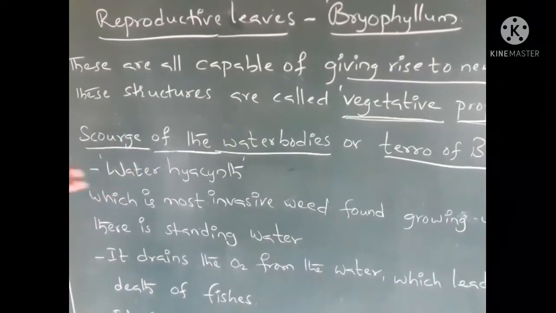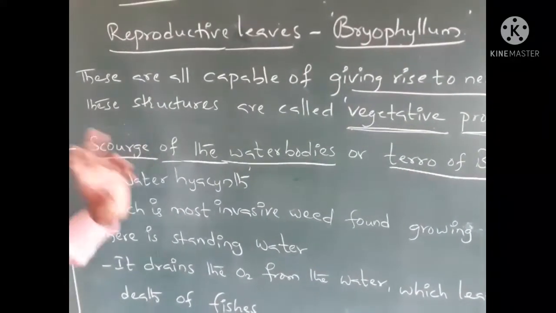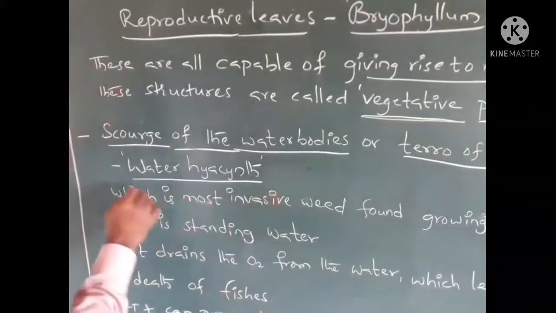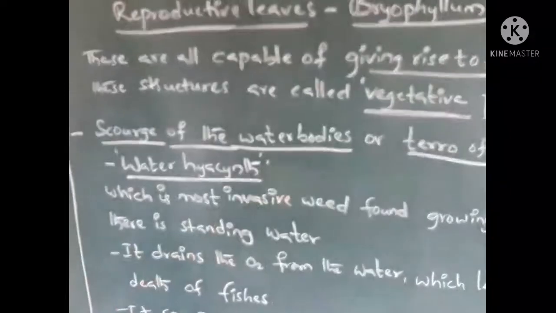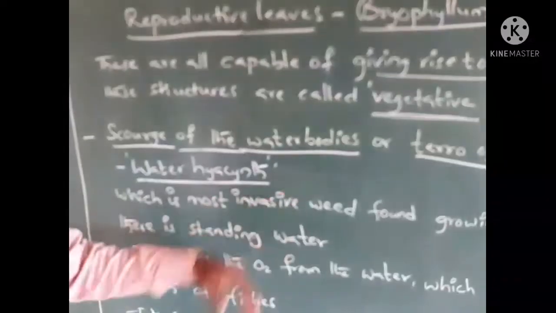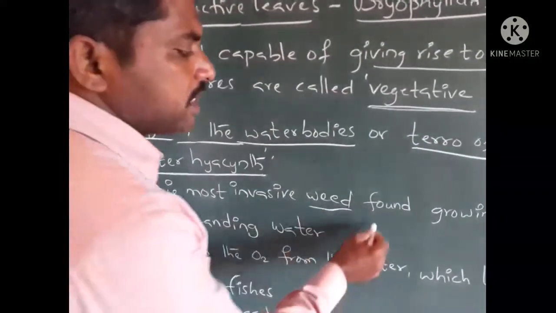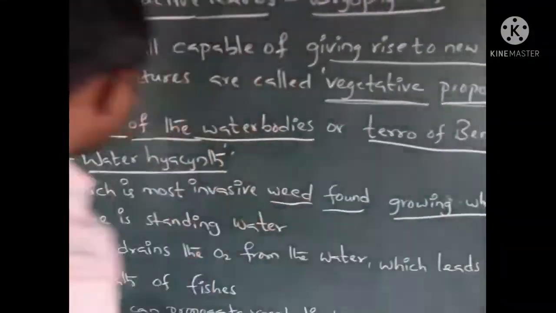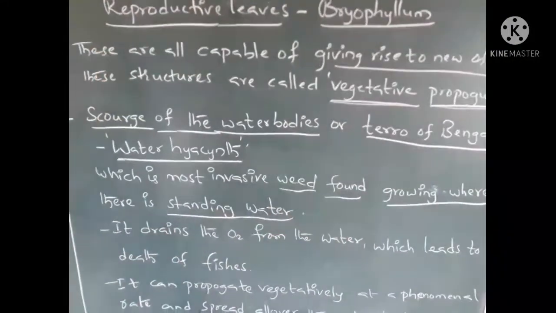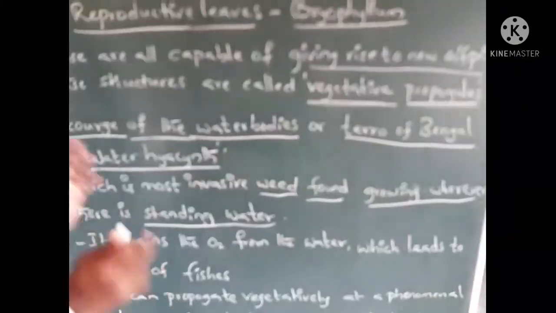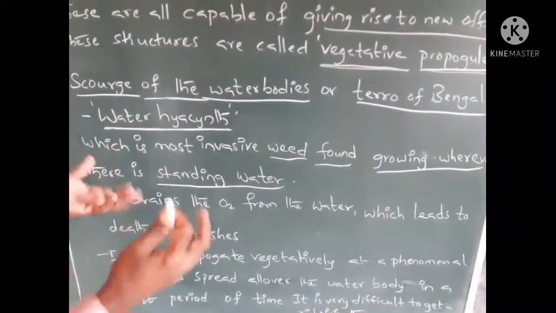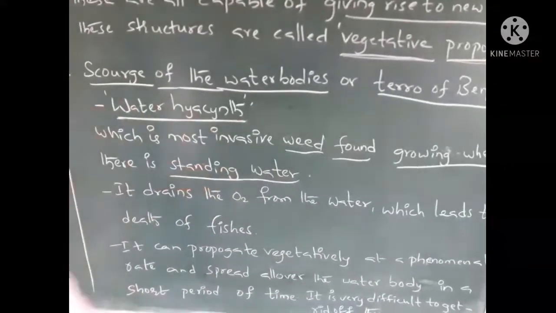It is nothing but the water hyacinth, the most invasive weed, which is found growing wherever there is standing water.